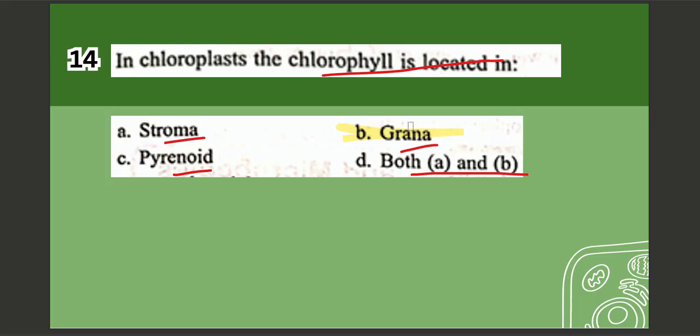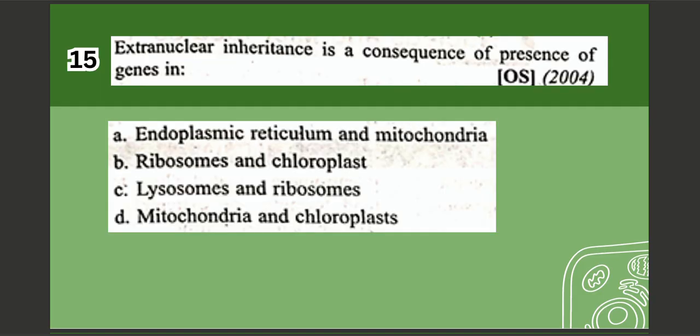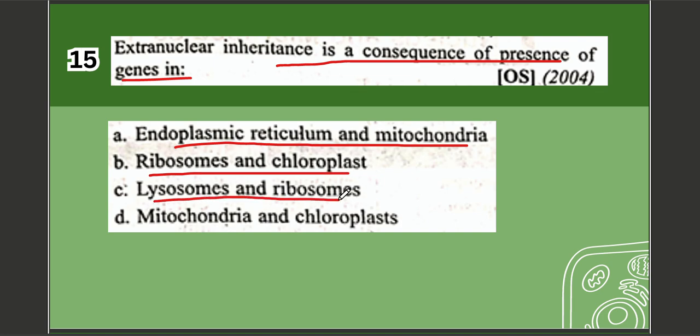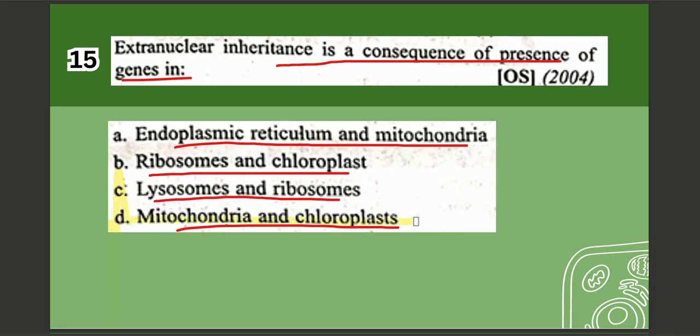Next question. Question number 15. Extranuclear inheritance is a consequence of presence of genes in A. Endoplasmic reticulum and mitochondria, B. Ribosomes and chloroplast, C. Lysosomes and ribosomes, D. Mitochondria and chloroplast. The correct option is option number D, which is mitochondria and chloroplast.